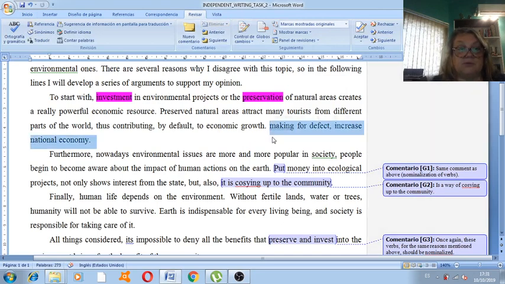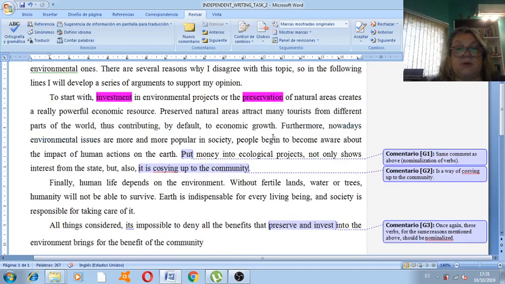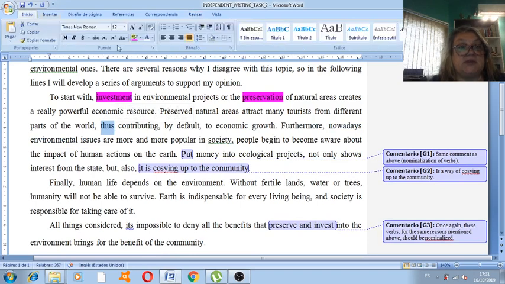So we remove the part that was wrong. Okay, so why thus? Thus contributing. This is frequently used in English to indicate something like in this way, by means of this action, it will contribute to economic growth. Okay, and it's used with an ing form. Thus contributing. The expression then that you were in need of is by default, okay, to economic growth.